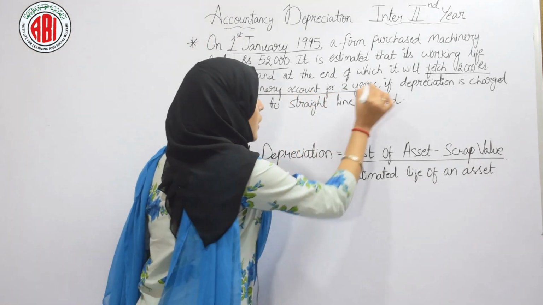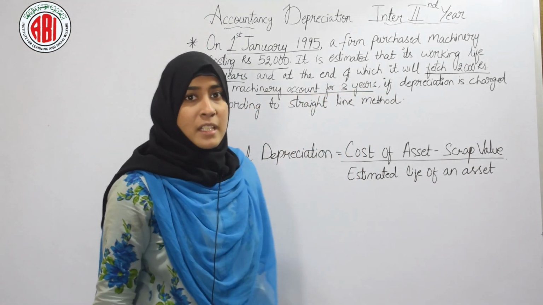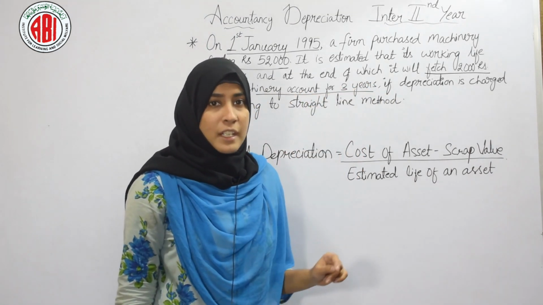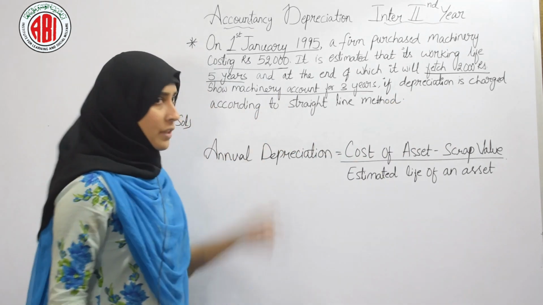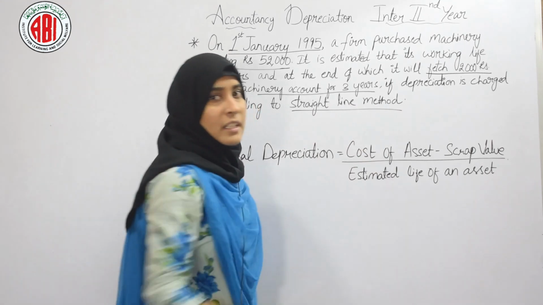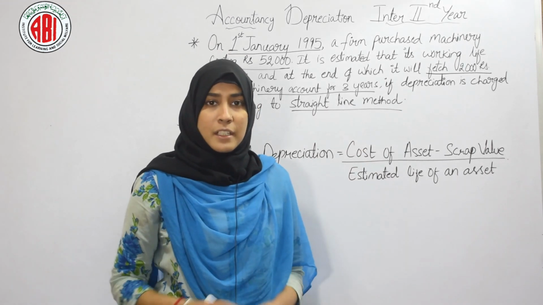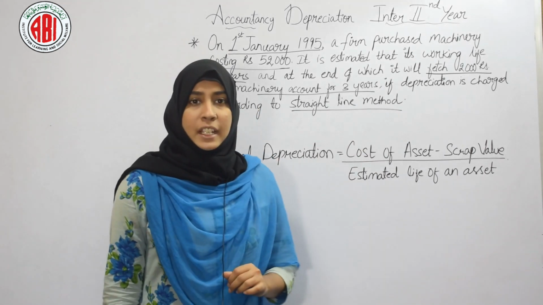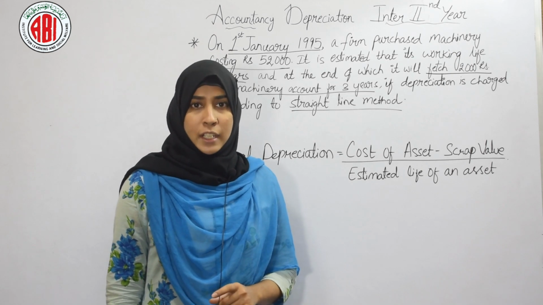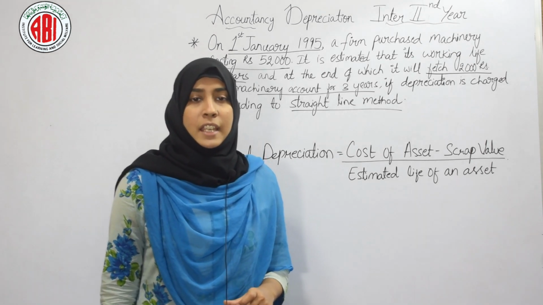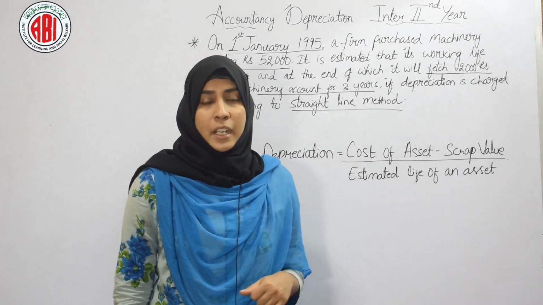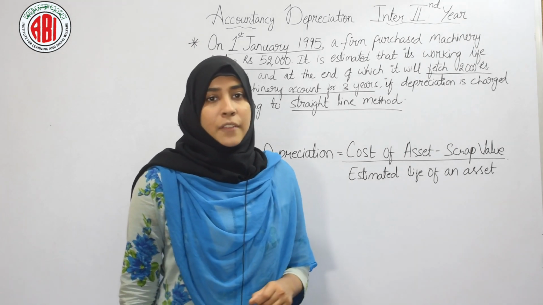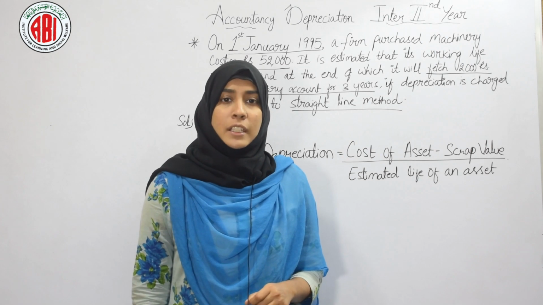Machinery account for 3 years. That means we have to charge depreciation for 3 years, if depreciation is charged according to the straight line method. So the method given is straight line method. Now here it is very clear that the rate of depreciation is not given. Instead it has given us other information like scrap value or estimated life of an asset, so that we can calculate it by using the formula.